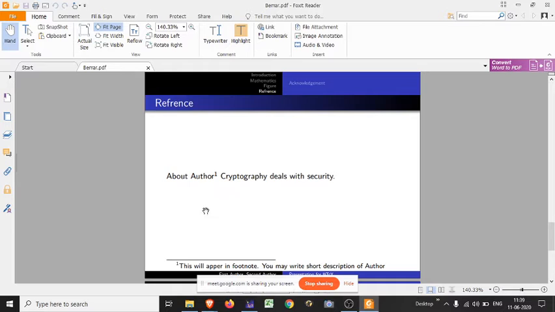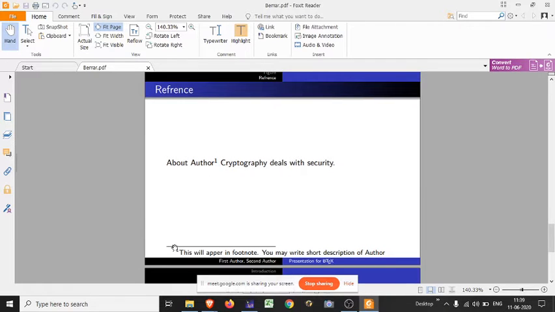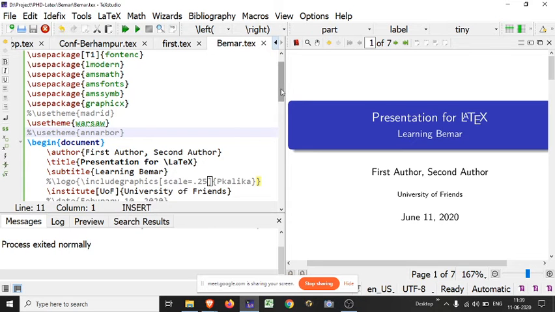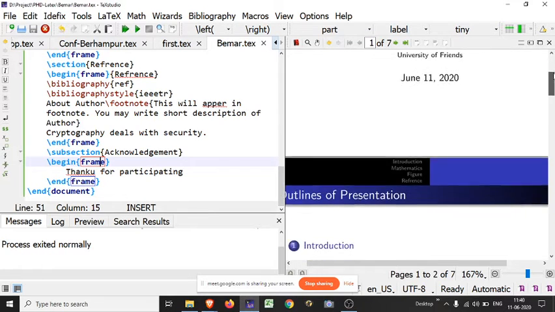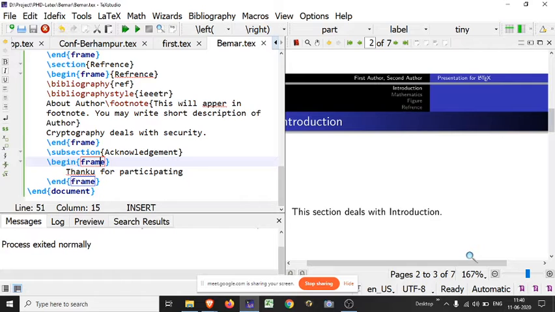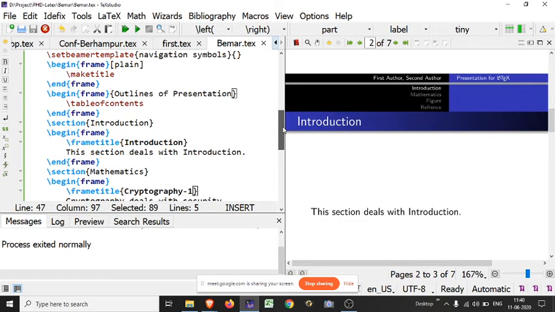Here is a footer. For the footnote I have used the footnote command, and if you use it, it will appear like this, and in the footnote a description will appear. Now one important thing is block. For block you have to use block in a similar way as we are using frame here. I am showing it here after the introduction. In the introduction section I am writing using block.